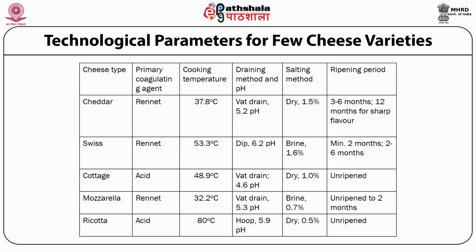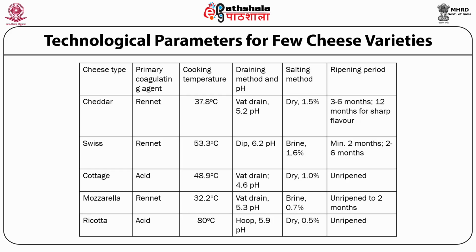The salting method, which we saw in the previous slide also: brine is desired for mozzarella and Swiss, whereas for the rest, that is cheddar, cottage and ricotta, dry salting is preferred. The rate of addition of salt is around 1 to 1.5%. The ripening period, again, varies. Cottage and ricotta are unripened. Even mozzarella is unripened. However, during refrigerated storage, it does undergo some ripening changes.